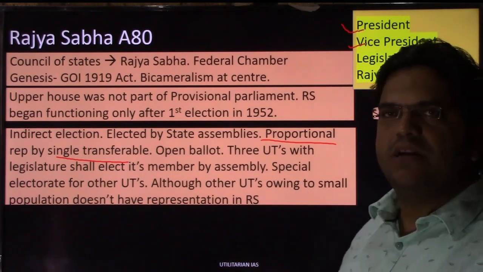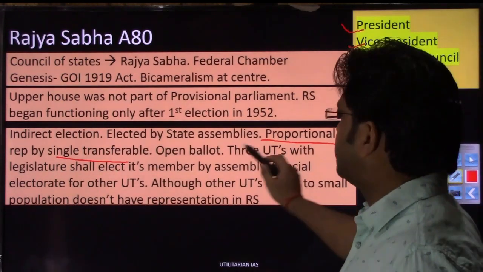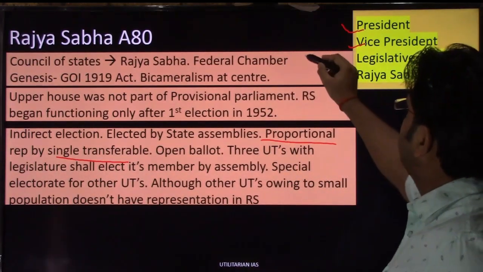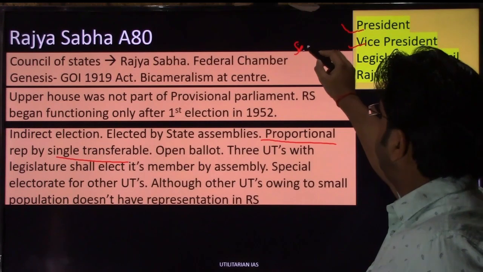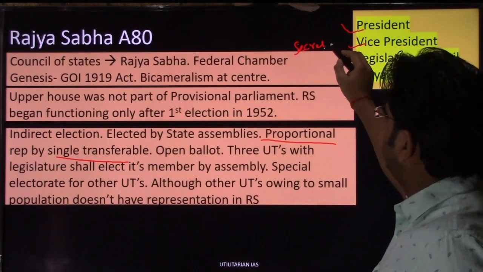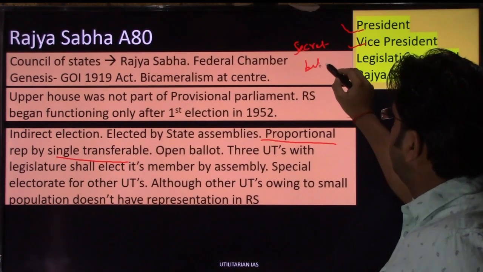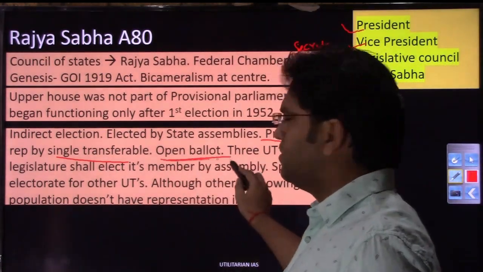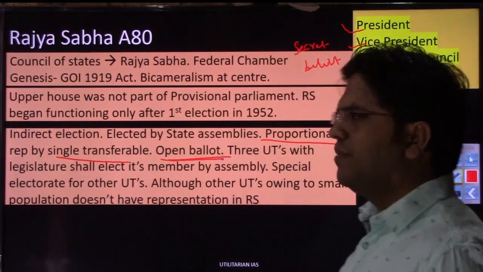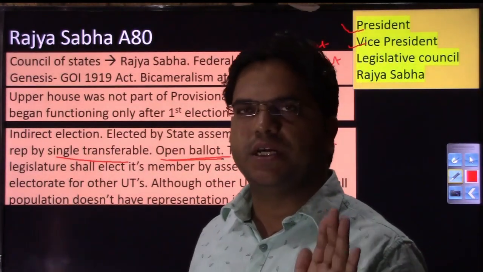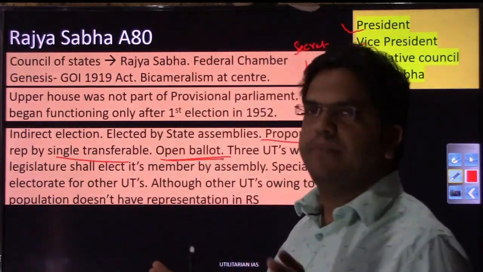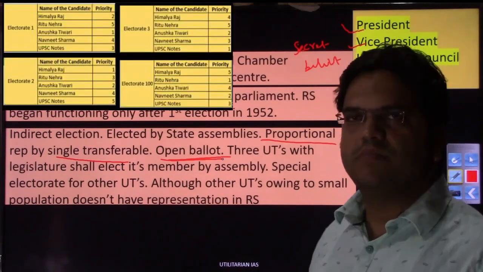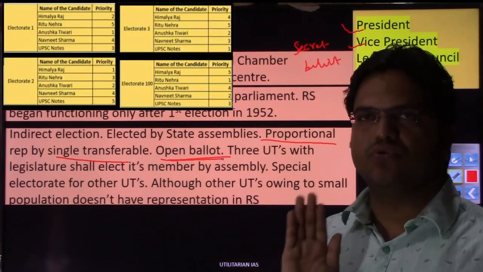But one difference that Rajya Sabha member election has with the president and vice president is that the president and vice president are elected by secret ballot, which has already been explained. But Rajya Sabha members are elected by open ballot. In open ballot, when MLAs are voting for Rajya Sabha members, they will have to show the slip to their political whip.